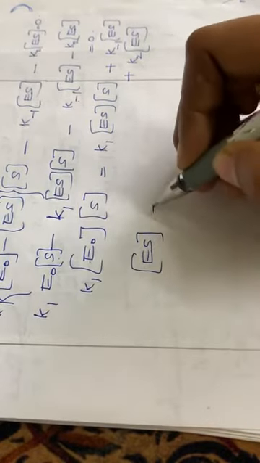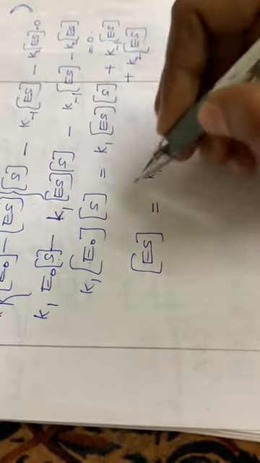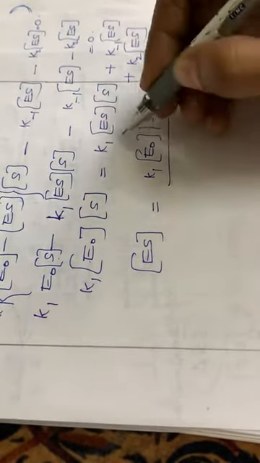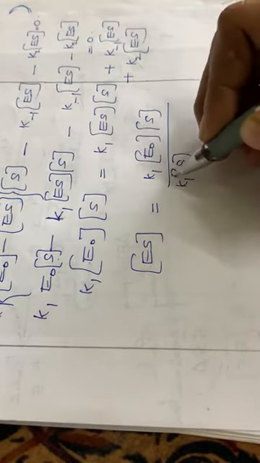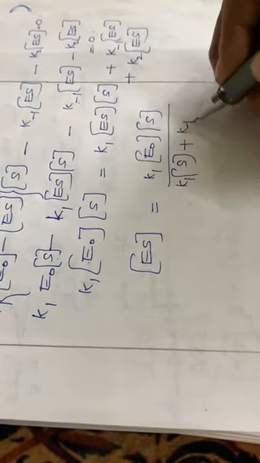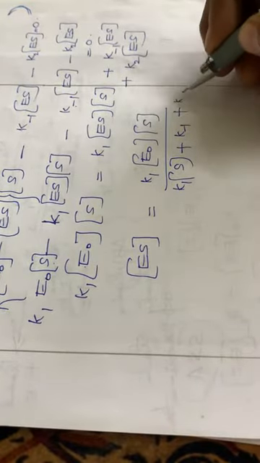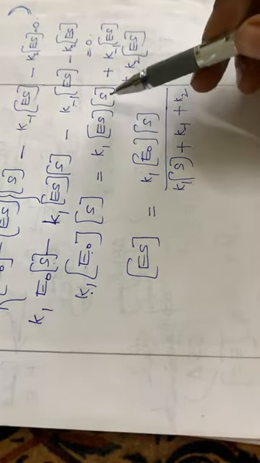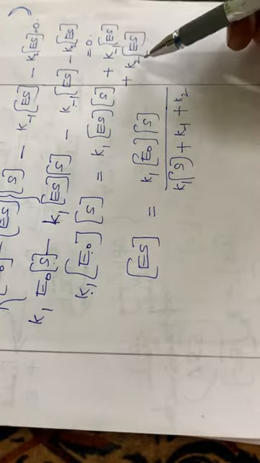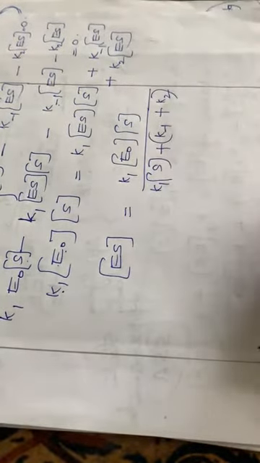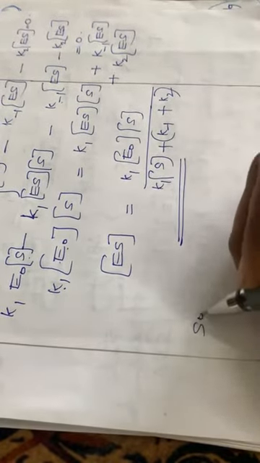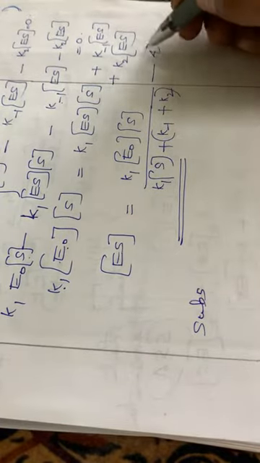ES will be equal to K1 into E0 into S divided by K1 into S plus K inverse plus K2, since ES is taken outside. You can write this denominator in a bracket. So we have got the value for ES. This is equation number 4.